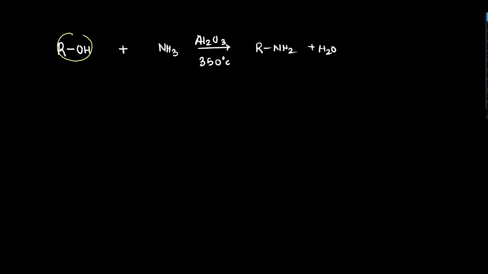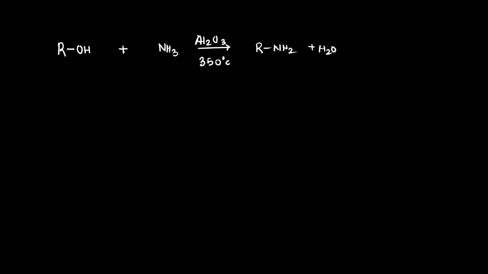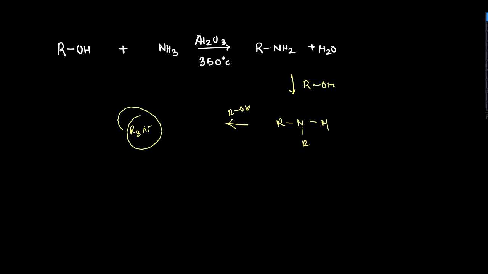Here, from alcohol, if it reacts with ammonia in presence of Al2O3, then it will give you RNH2, with NH3 attacking from the backside and giving RNH2 by SN2 reaction. But if it is a 3-degree carbocation, the trend of giving SN1 reaction, that is, through carbocation formation, will increase. Then again it will react with another molecule of ROH and give you R2NH. Then if it reacts with another molecule of ROH, it can give you R3N. So in this way we can ultimately get R3N. Okay, going to the next reaction.